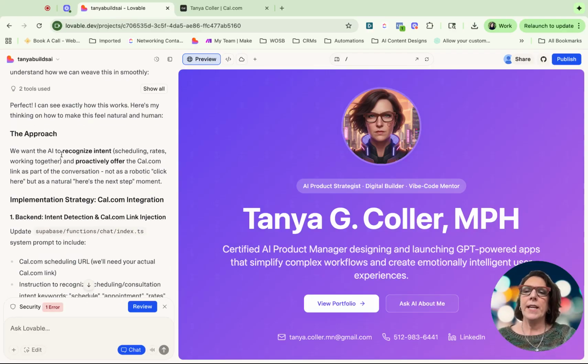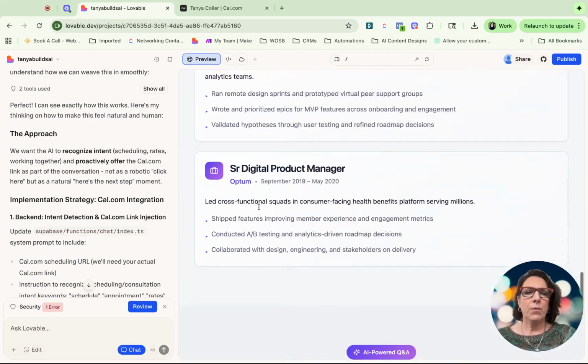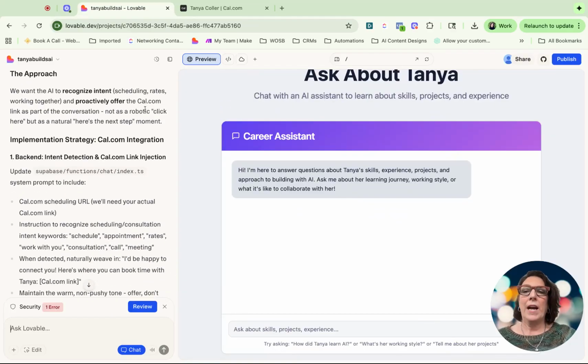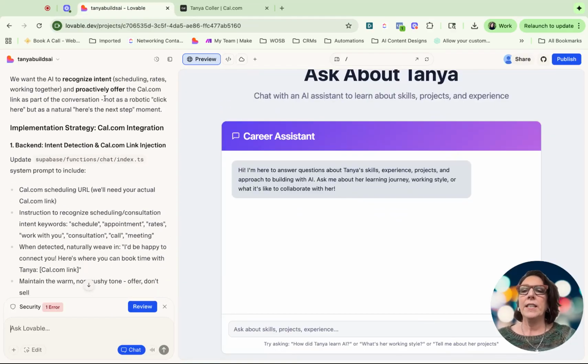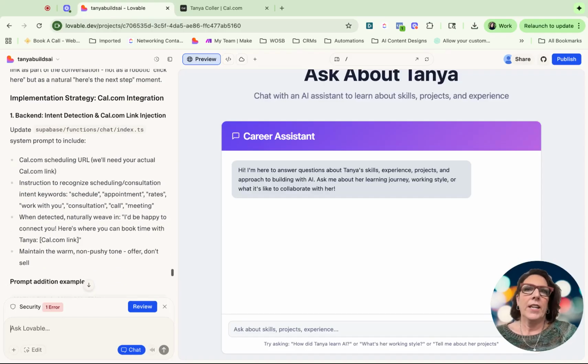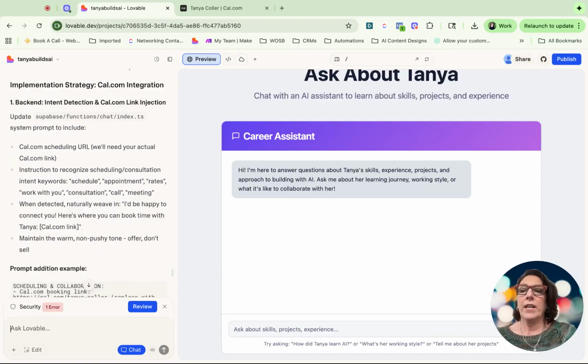All right, so we want the AI, which is, this guy here, to recognize the intent, right? The scheduling, the rates, the working together. We want it, yes, to proactively offer the cal.com link as part of the conversation as a natural next step. I love that it got that intent. So that's really great. This tells me that we're on the same page.